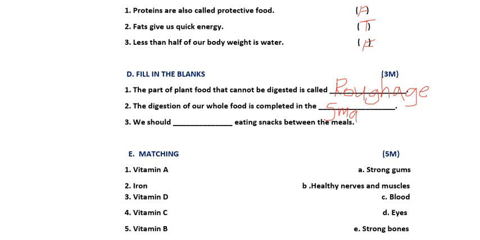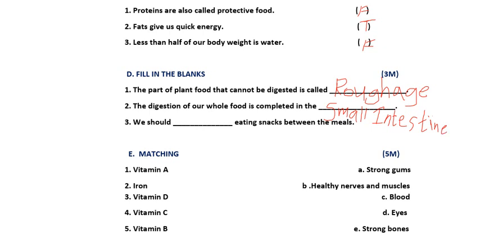Small, S-M-A-L-L. Small intestine, I-N-T-E-S-T-I-N-E. This is your answer.